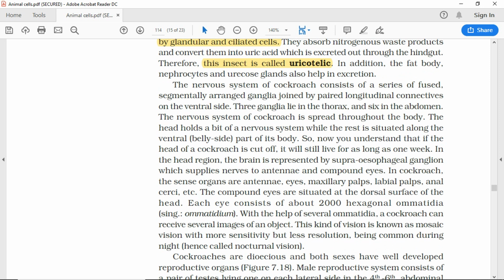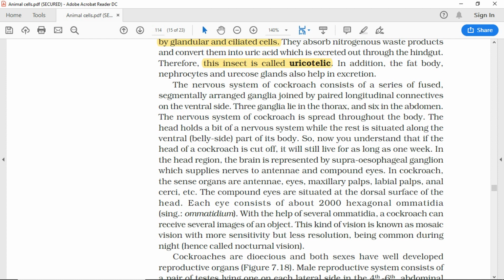The nervous system of cockroach consists of a series of fused, segmentally arranged ganglia joined by paired longitudinal connectives. On the ventral side, 3 ganglia lie in the thorax, and 6 in the abdomen. The nervous system of cockroach is spread throughout the body. The head holds a bit of the nervous system while the rest is situated along the ventral, belly side, part of its body.